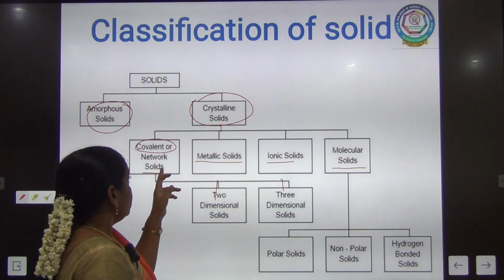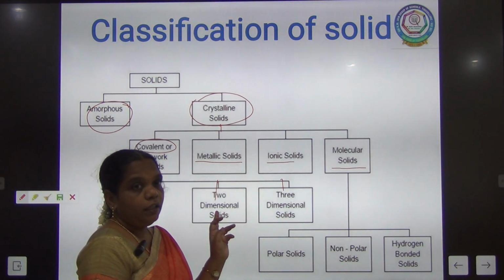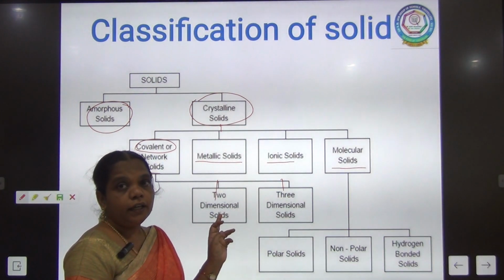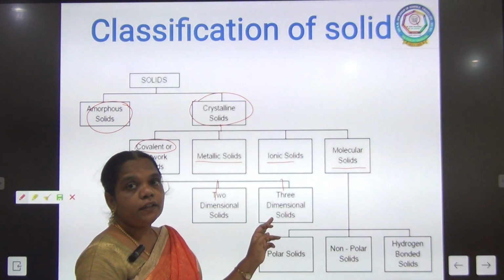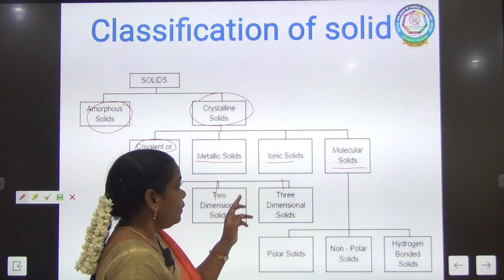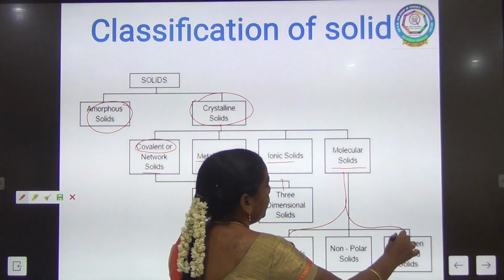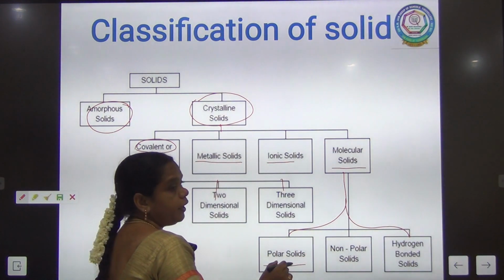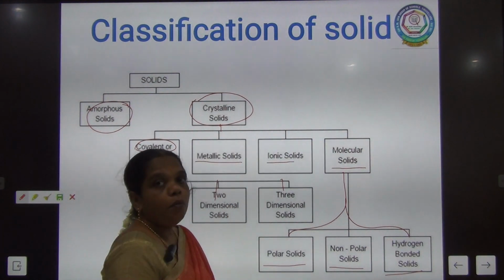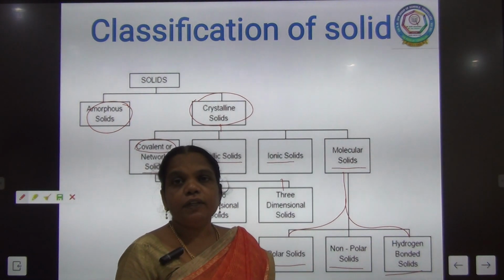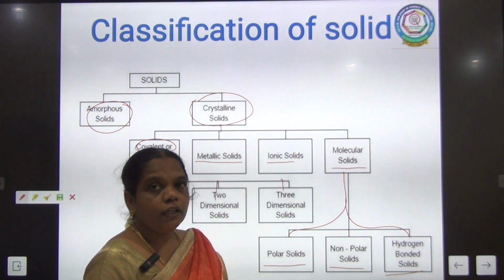For the covalent compounds, the 2-dimensional solids, for example, are graphite, and the 3-dimensional solids are diamond. And then the molecular solids can again be classified into 3 types: polar solids, non-polar solids and hydrogen bond solids. Now we will discuss the properties of each solid one by one.